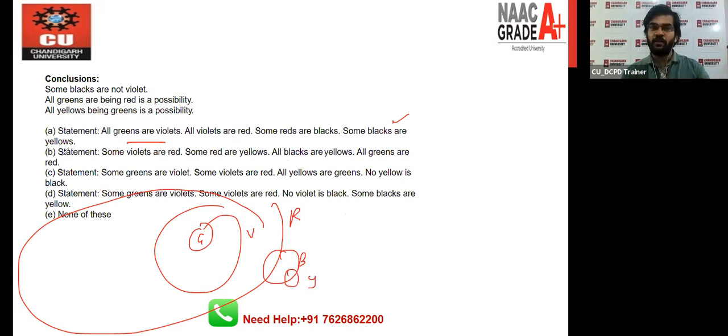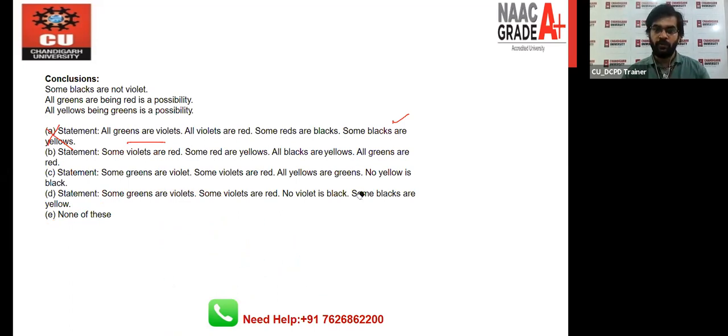Now read the conclusion. Some black are not violet. This is right here, but we all know the black circle can be stretched here. So this is wrong. The first statement is wrong. Why? Because some black are not violet is a wrong conclusion, because this black periphery can be stretched inside of the violet circle, right? So that's why the first one is wrong.